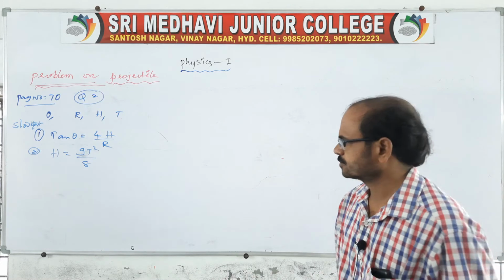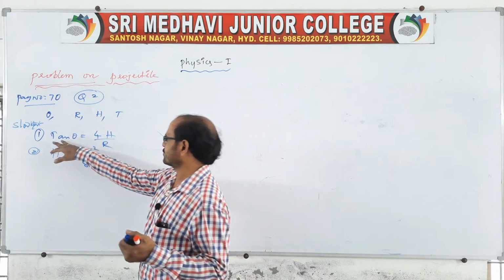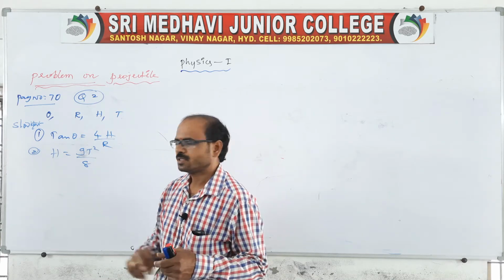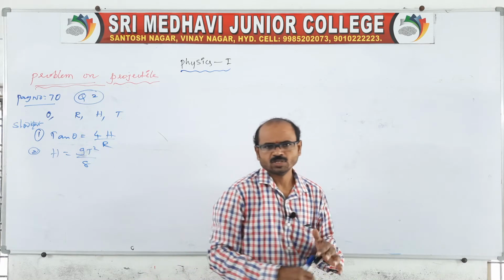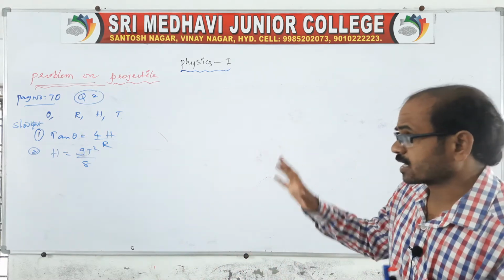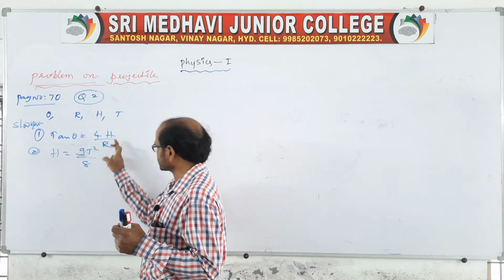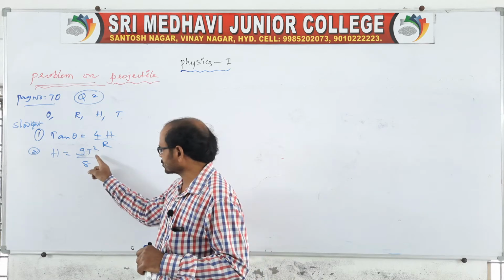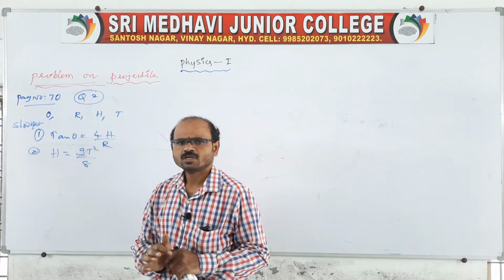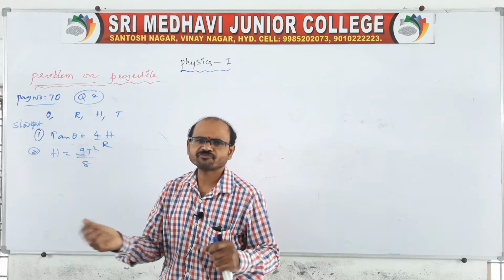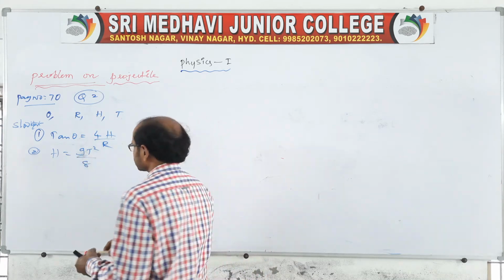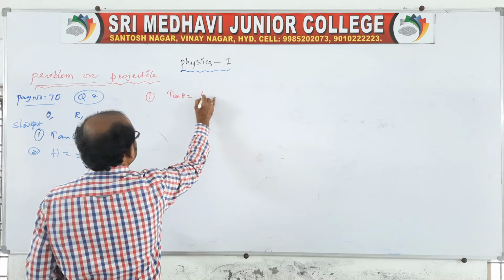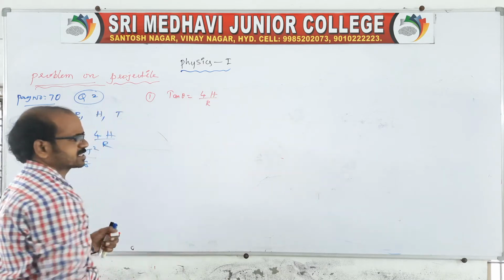I'll tell you a very simple way. Look at the question. The first one is tan theta is equal to 4h by R. Second, h is equal to g t square by 8. So here you remember the relation is between h and R in the first case, and in the second the relation is between t and h. So use the two equations and get the answer. Now I am taking the first one, tan theta is equal to 4h by capital R, the relation between h and R.